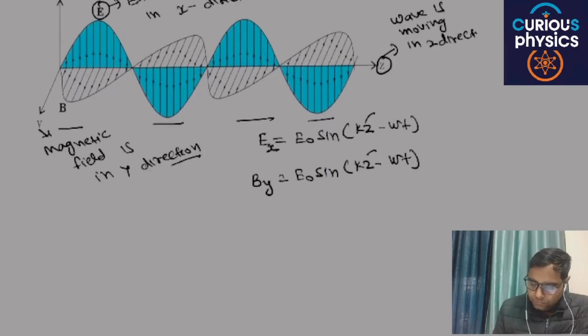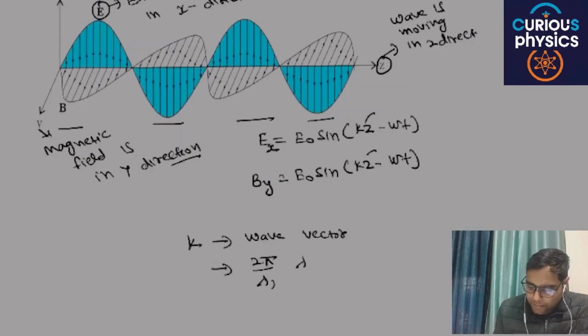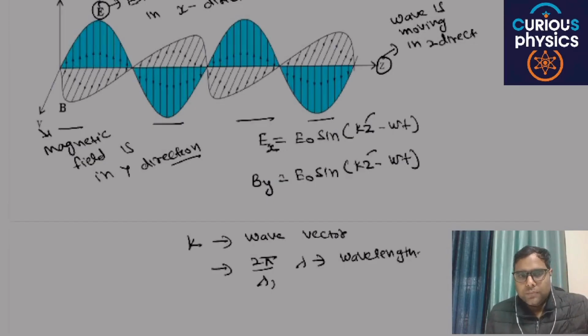Now k is nothing but the wave vector or wave number, and it is 2 pi by lambda, where lambda is the wavelength. This formula you should know for solving all the examples.